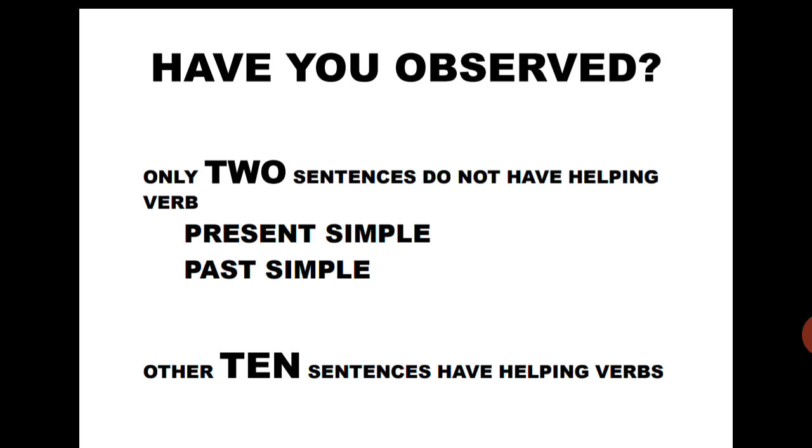out of 12 sentences, only 2 sentences are there without helping verb. So it is necessary, we need helping verb to make other 10 sentences. So only present simple and past simple sentences do not have helping verb. I write, I wrote. We write, we wrote. You write, you wrote. They write, they wrote. He writes, he wrote. She writes, she wrote. In these sentences, we have added S also. Observe that.